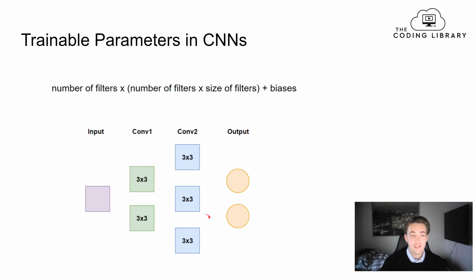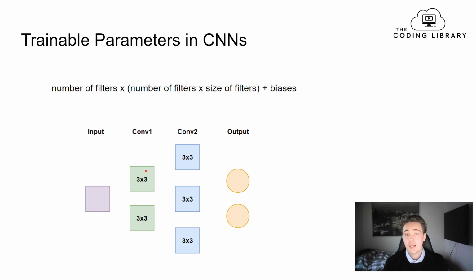So to find the number of trainable parameters in a convolutional neural network, we have the number of filters that is specified for each of the layers. In this case we have 2 convolutional layers, and in the first convolutional layer we have 2 filters that we're going to apply to our input image. And then in the second layer we have 3 filters, where all the filters in both layers are 3 by 3 filters. And then we have the output layer at the end, which is just 2 neurons for a classification problem. So this is just a simple example to show you how we can calculate the number